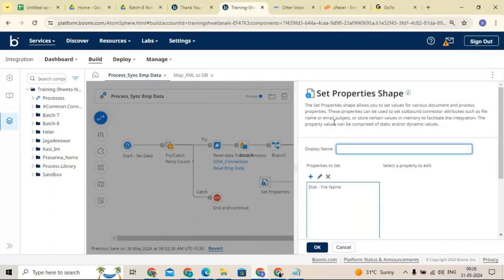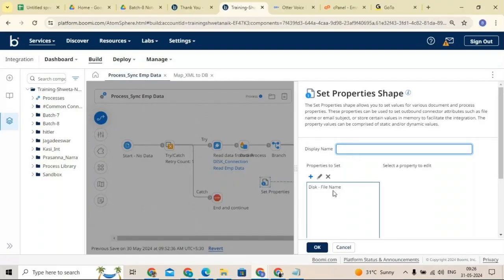Basically, set property is used to store values, and those values can be referred to in later stages. If you want to give proper naming conventions or directories to particular files, we can use set properties. Properties are of two types: document properties and process properties. Again, within these we have five types: document property, dynamic document property, process property, dynamic process property, and MIME property.